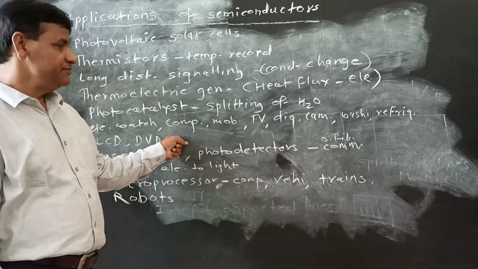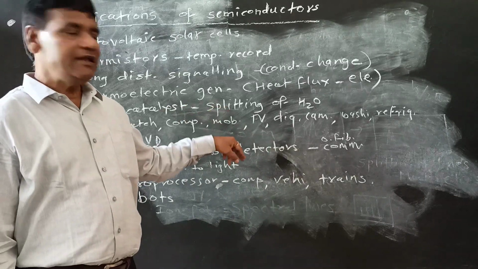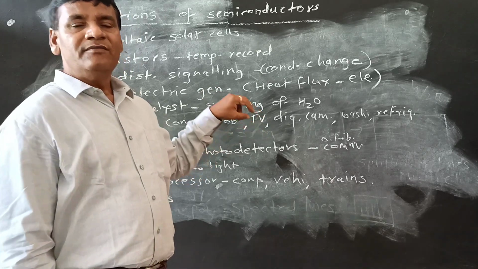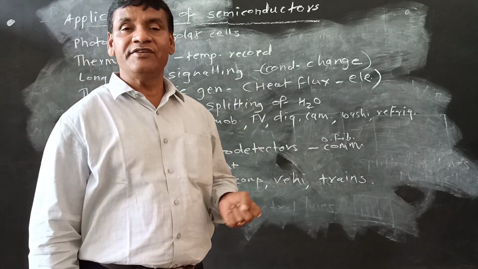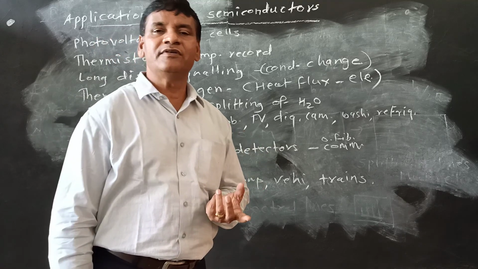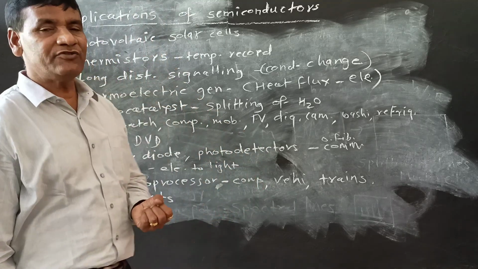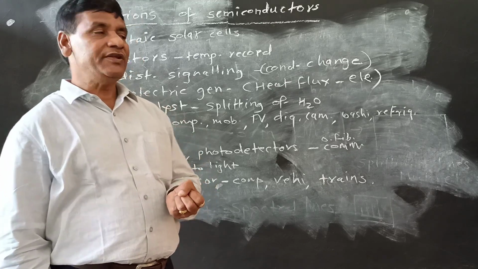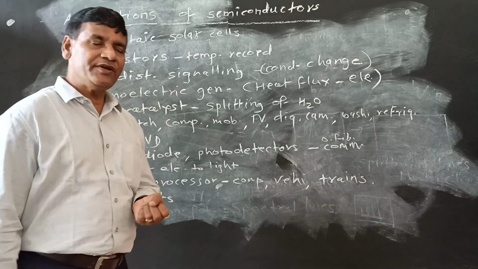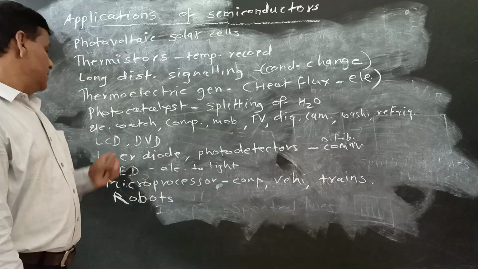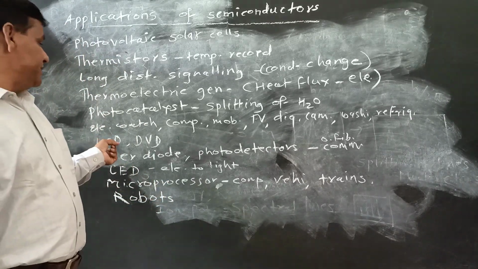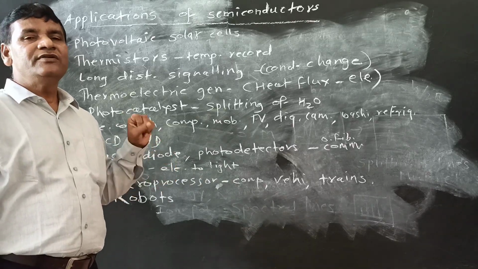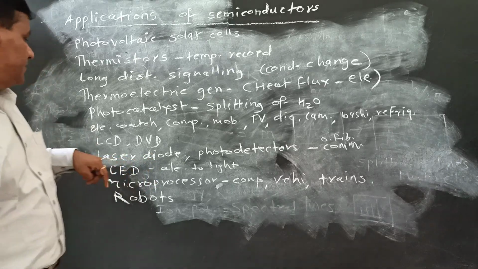In computer, mobile phone, television, digital camera, washing machines, refrigerators, all these day-to-day life facilities or objects, semiconductors are working in these. That's why this is a very special application. We can use LCDs and DVDs. In these LCDs and DVDs also semiconductors are used.